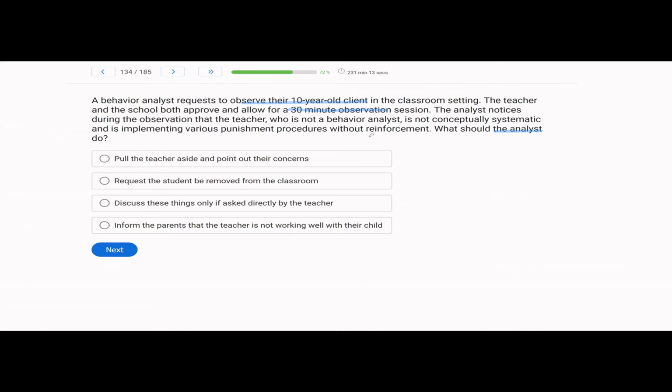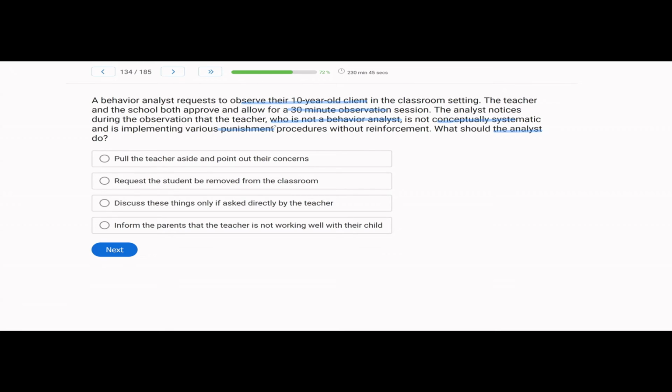During the observation, the analyst noticed that the teacher, who is not a behavior analyst, which is important, is not conceptually systematic and is implementing punishment. Now, we know as behavior analysts, we are required to be conceptually systematic when delivering behavioral services. What about people who are not analysts, who are not BCBAs, who are not BCABAs? They are not bound by our same rules and codes.